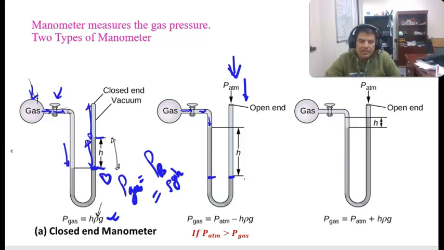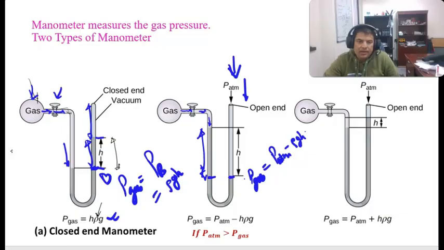So what is the total pressure? The pressure of the gas is equal to the atmospheric pressure, PATM, minus rho GH, because we have to subtract that. This is for the open end if the gas pressure is less than the atmospheric pressure.